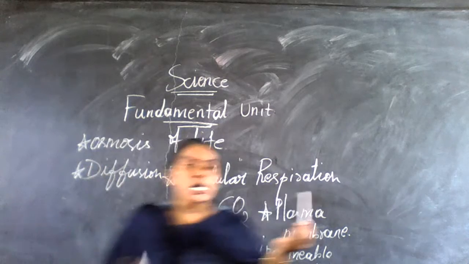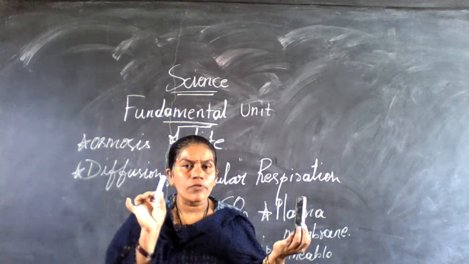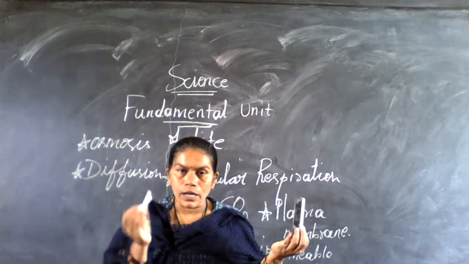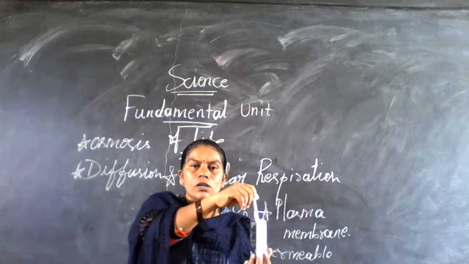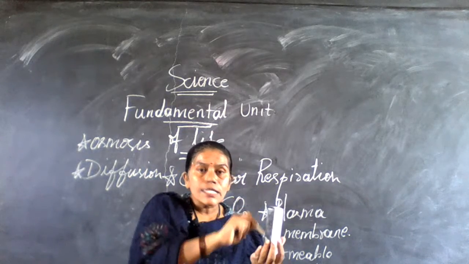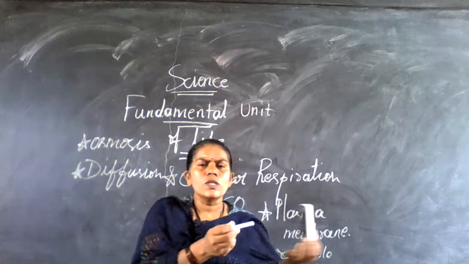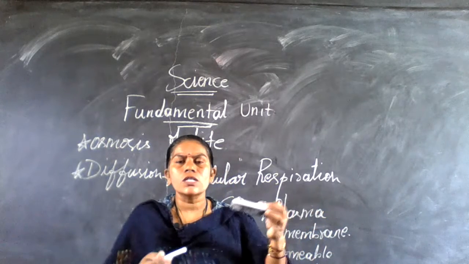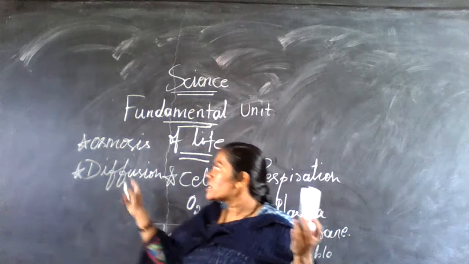Got it, children? So here there is a potato. In a potato, you will not find any type of pink things. So I'm going to add this potato inside this beaker. Here, pink color solution is there. Particles are there, and those particles will move so fast, so they will move to the lower concentration. So it is the diffusion.